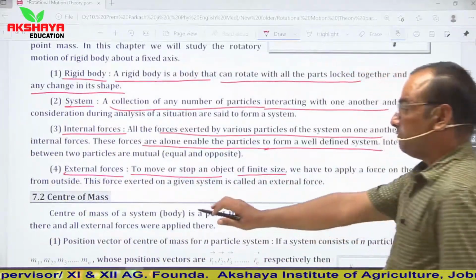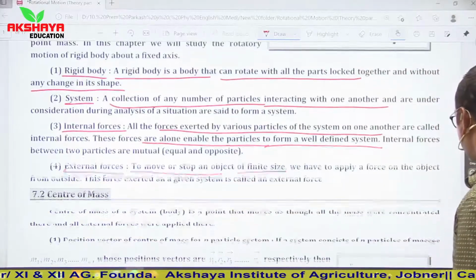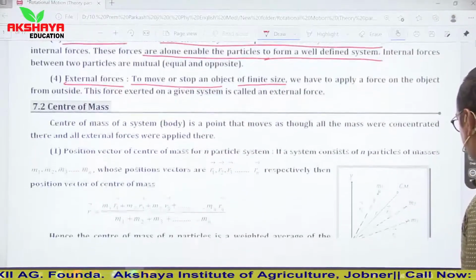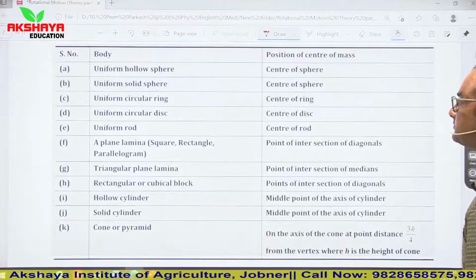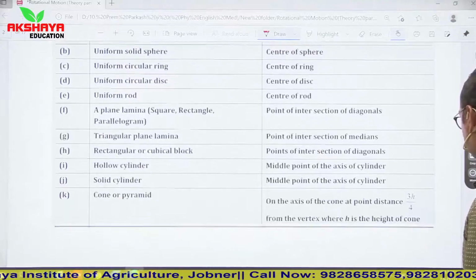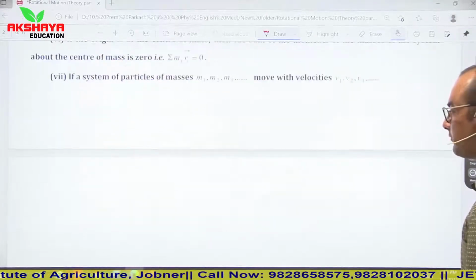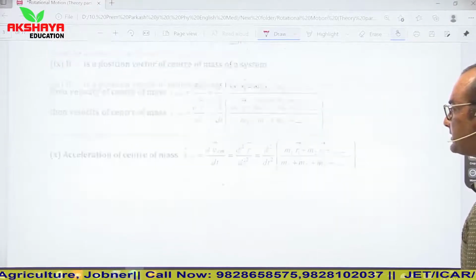Now we have discussed center of mass in our previous lecture, so we will start directly with moment of inertia. Let us talk about moment of inertia in our lecture today.